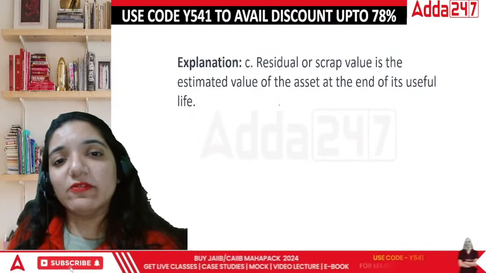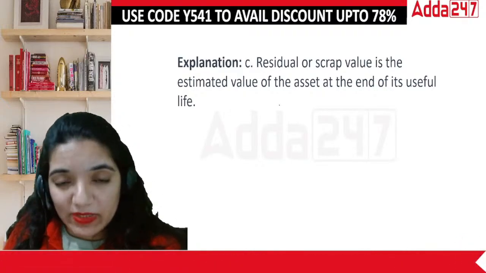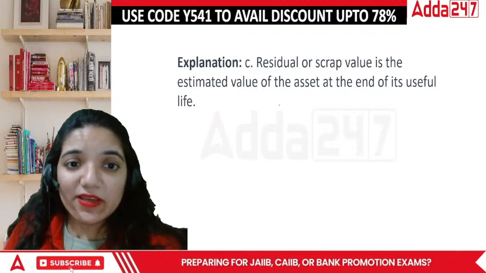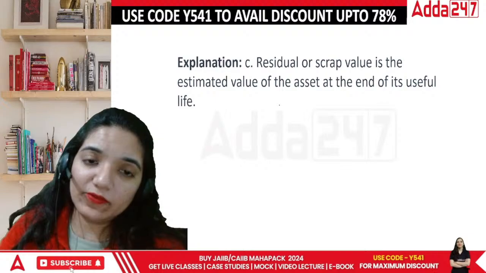Okay, this is the value which is there at the end of the year. So I believe the B part also satisfies that particular point. This is the estimated value of the asset at the end of its useful life.